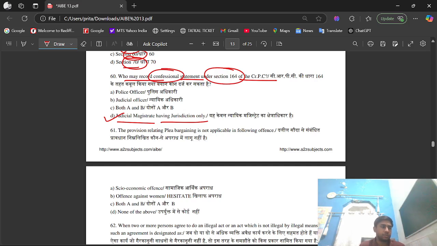Section 164 of CRPC states that only a judicial magistrate, not police officer, only judicial magistrate can record a confessional statement to ensure it is made voluntarily. A police officer cannot record confession under section 164. A judicial official in general term, but only judicial magistrate have this power. So its right answer is option D, that is judicial magistrate having a jurisdiction only.